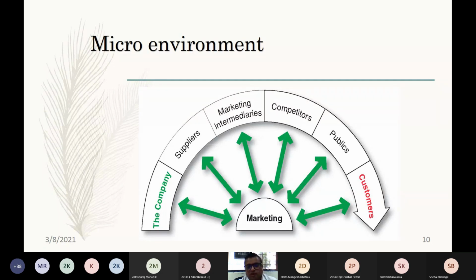So tomorrow I'm going to start with microenvironment. To understand microenvironment, these are the factors which are contributing to the company's microenvironment: the company, suppliers, marketing intermediaries, the competitors, the public, and the customers. So we will try to understand the various elements and the forces of microenvironment and macro environment of a company.